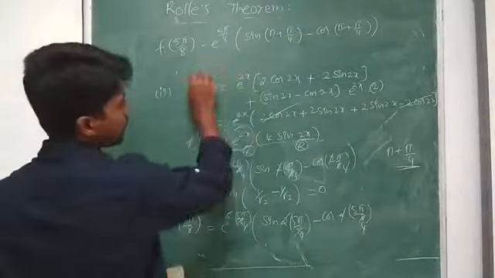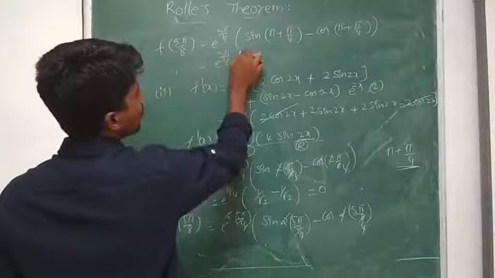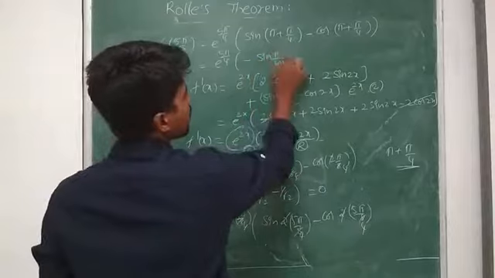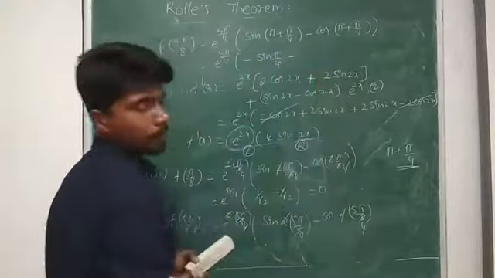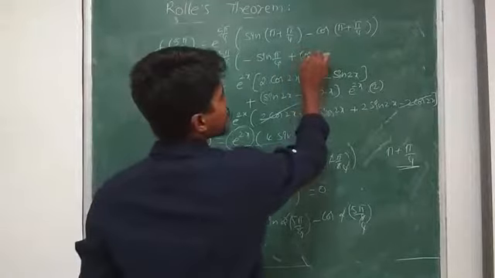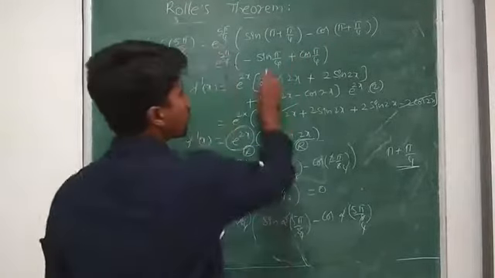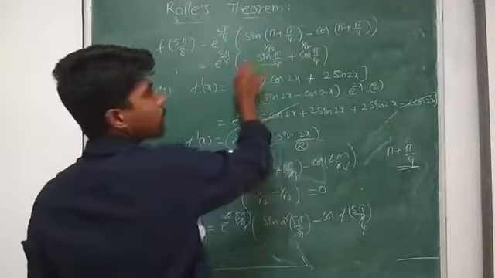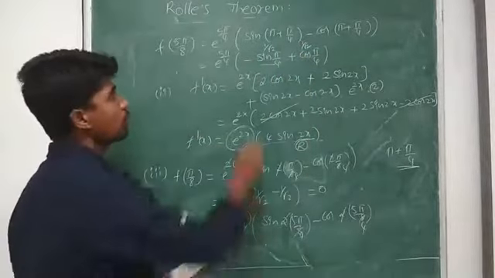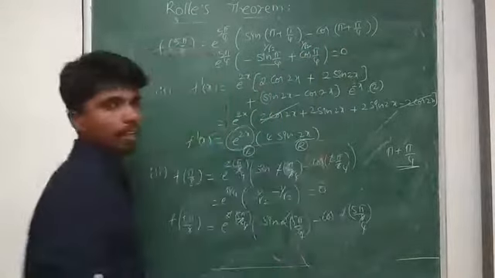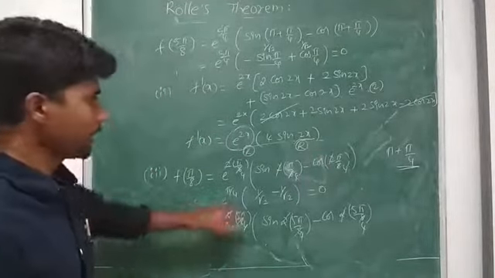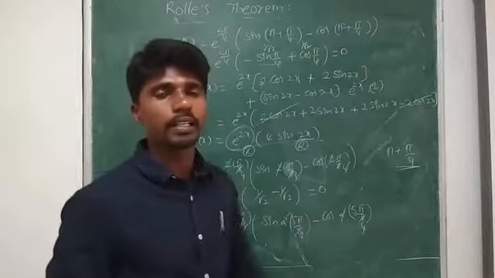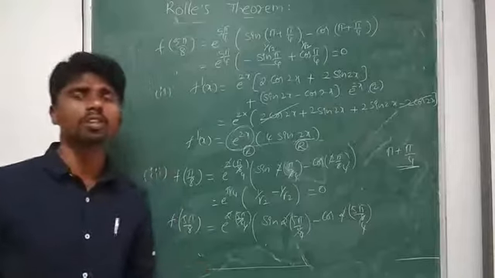So e power 5 pi by 4 into sine of pi plus pi by 4 is nothing but minus sine pi by 4, minus cos of pi plus pi by 4, minus minus, so we get plus cos pi by 4. Sine pi by 4 is 1 by root 2, cos pi by 4 is 1 by root 2, so minus 1 by root 2 plus 1 by root 2 cancels, giving 0. 0 into something is 0. So f of pi by 8 is equal to 0, and f of 5 pi by 8 is also equal to 0. We can say the given function satisfies Rolle's theorem.